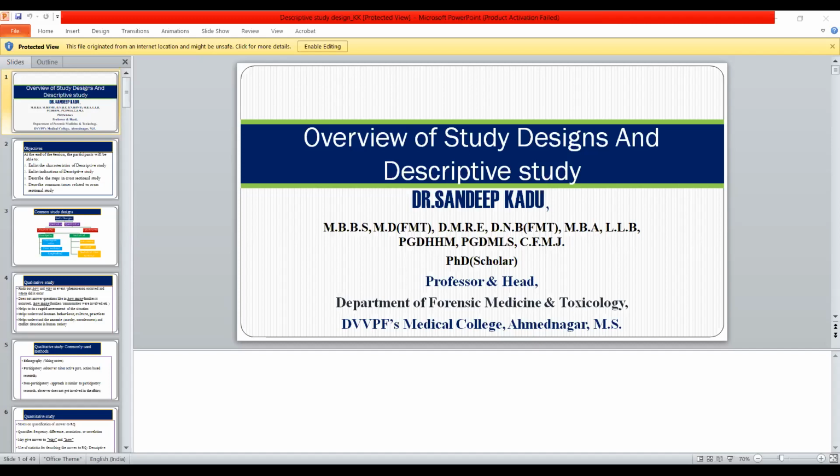So these two things are very important: framing a research question and framing a research objective. These are the first two important steps in research.